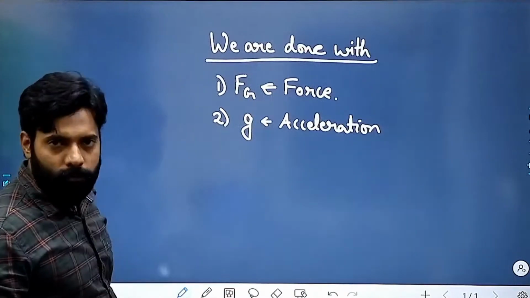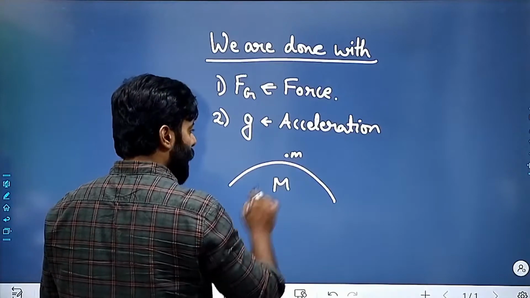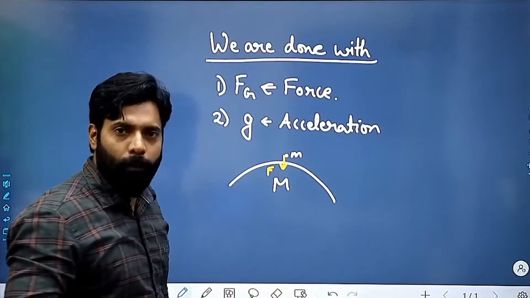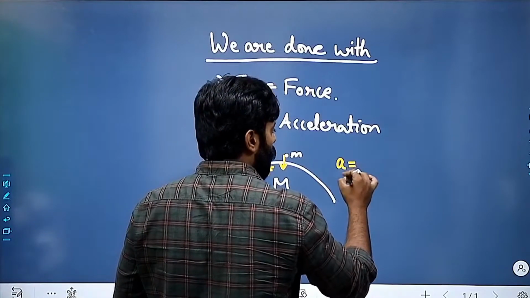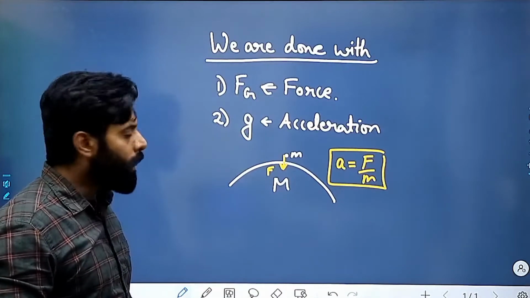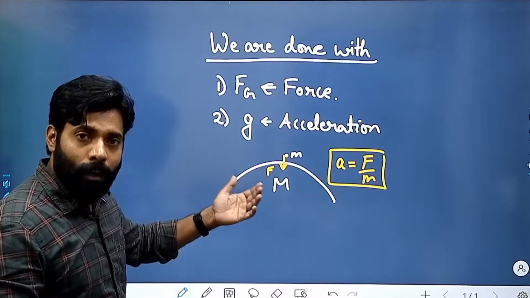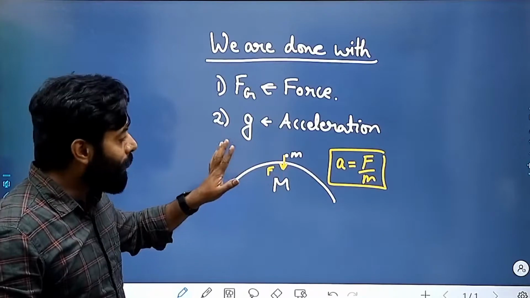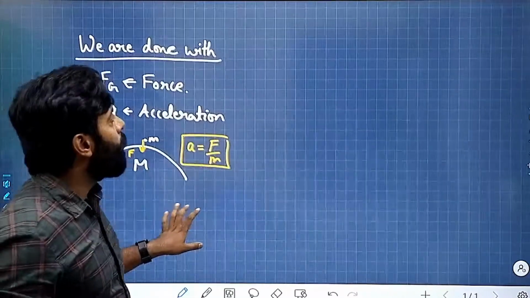And one more thing, imagine that you are standing on Earth, you have mass m, and you are hitting the Earth with your feet with force F. As we know, Newton's third law is applicable here, so the Earth is also hitting you, right? But the acceleration is only happening on you. Why? Because acceleration depends upon the mass. So even if the forces are the same, the acceleration will be different. The more acceleration will be on the object which has less mass, and the less acceleration will be on the object which has higher mass. So you must be knowing these things, right?